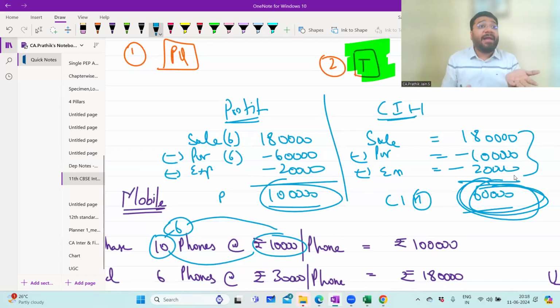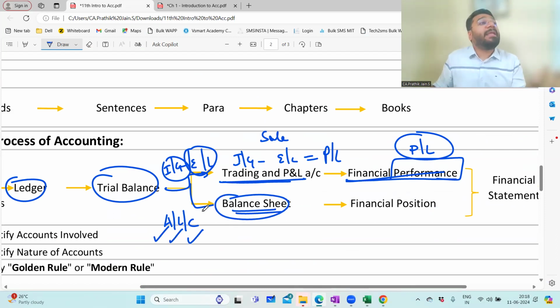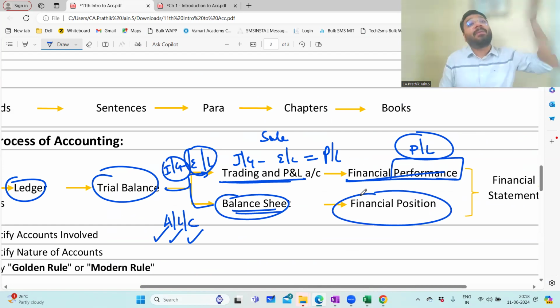How much money is there in my bank? Like that, you do the calculations, and those items which have the flavor of asset, liability and capital will go to the balance sheet. So why are we preparing the balance sheet? To find out the financial position. So what is the meaning of financial position? You'll understand in the upcoming class.